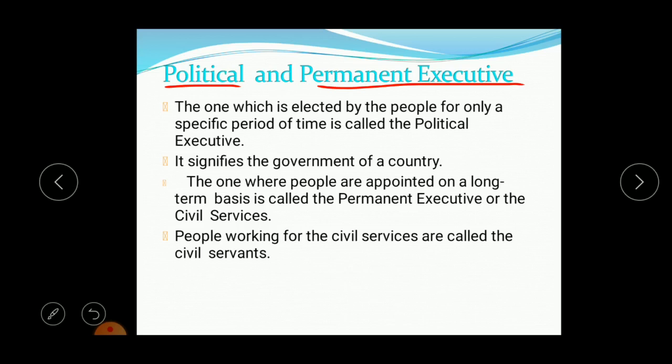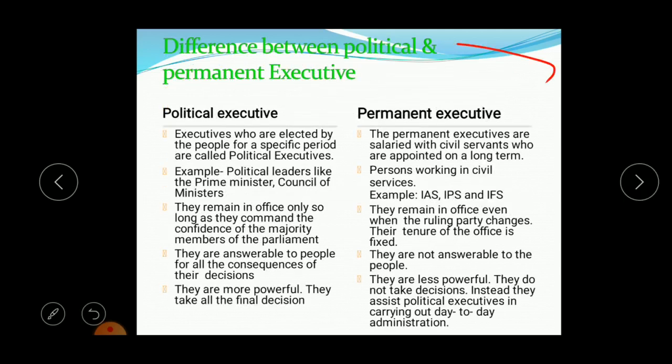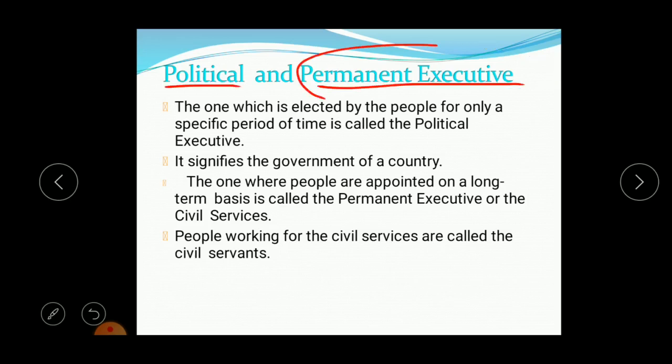Yes, my dear students, we also know that he would not have taken the decision if it did not have the support of Lok Sabha. The permanent executive may not have signed unless it was approved by the political authority, right? Yes or no? He would not have got the support unless the political party supports them. So they are interdependent with each other. Can you understand now?